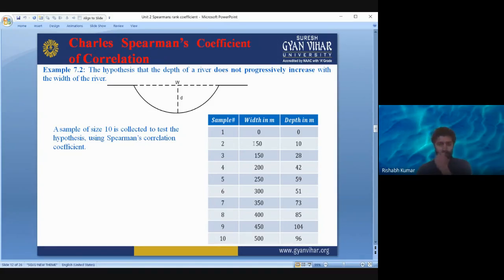The width at that particular point was 50 and the depth at that point was 10 meters. Similarly, you can see that the width at a particular place was 250 meters and the depth at that place was 59 meters. So we have this data, we have two variables. This data is in absolute terms. To use the Spearman rank correlation coefficient, we have to convert these absolute values into ranks. So what will we do?